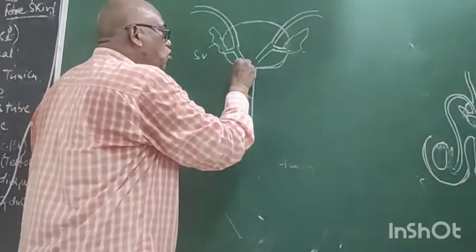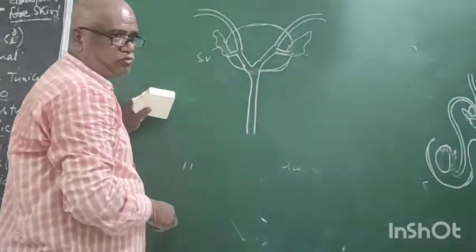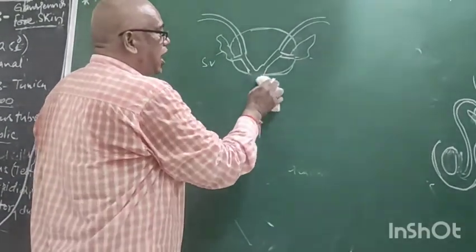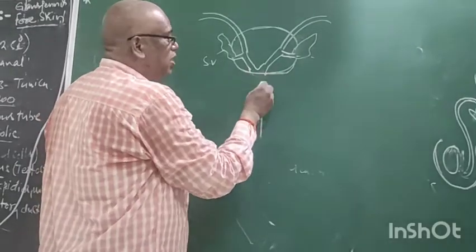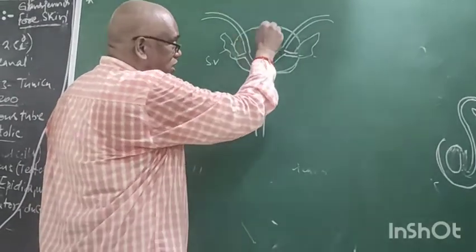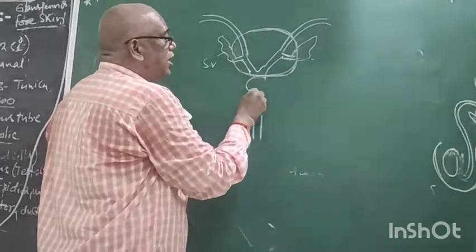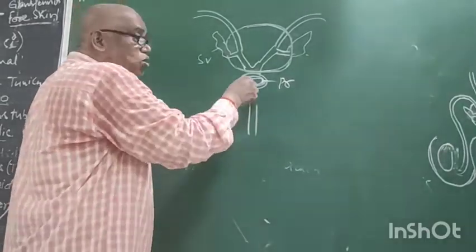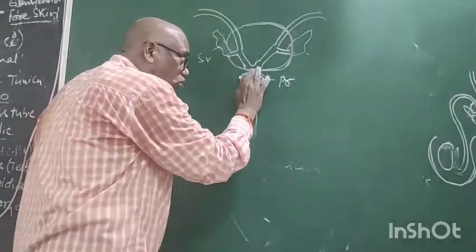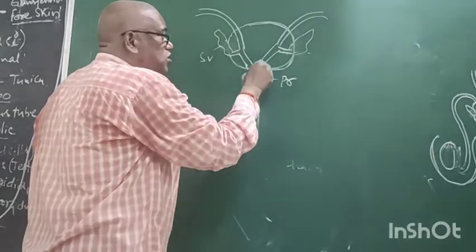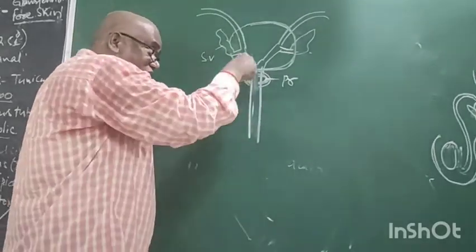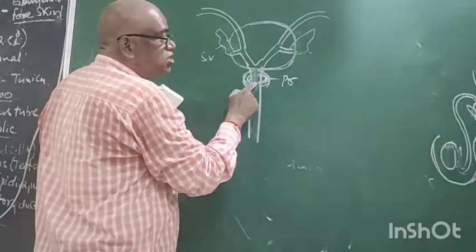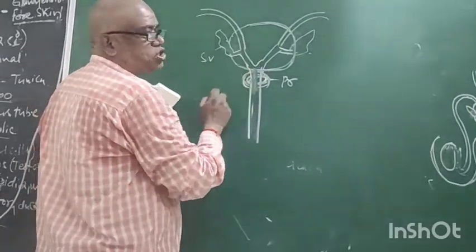Now this opens into the urethra. Now this is the base of the urethra. Right. Actually, what is it? Urinary bladder. At the base of the urinary bladder, a gland is there. A single gland, the prostate gland. The urethra passes through it, which means the base of the urethra is covered by the prostate gland.